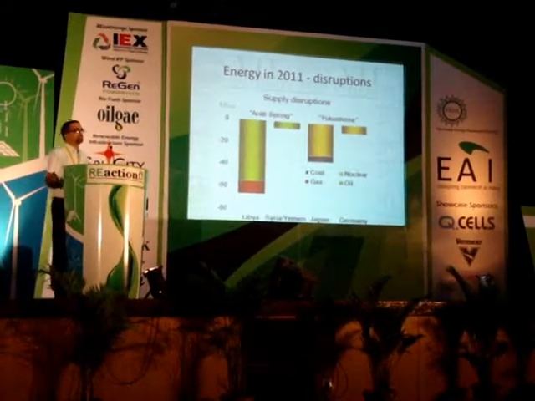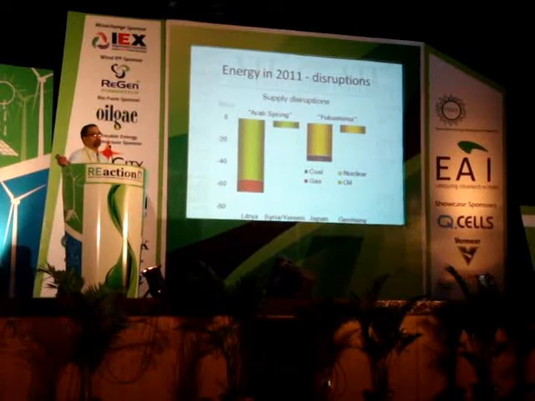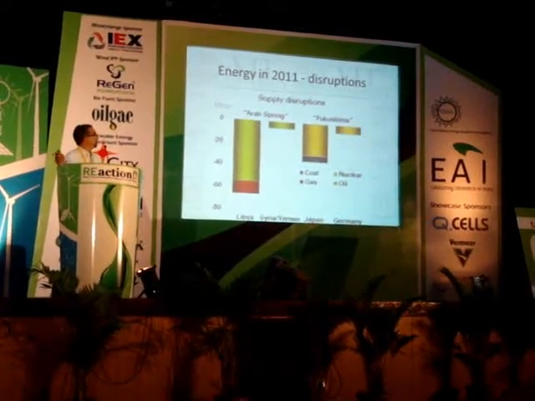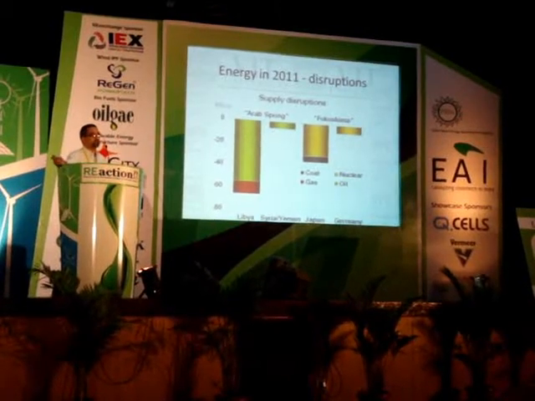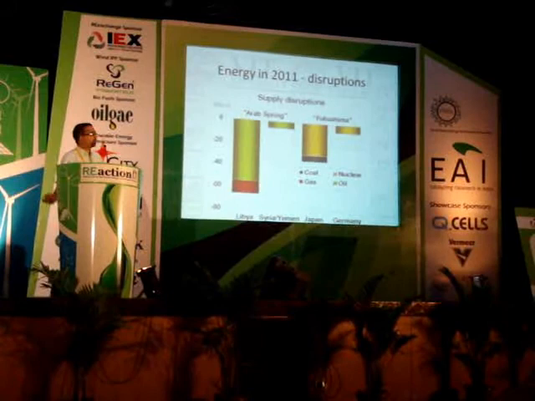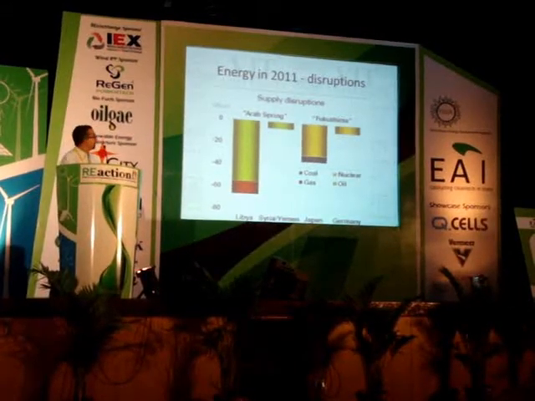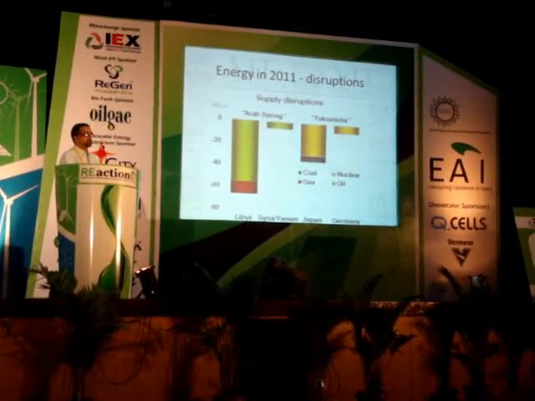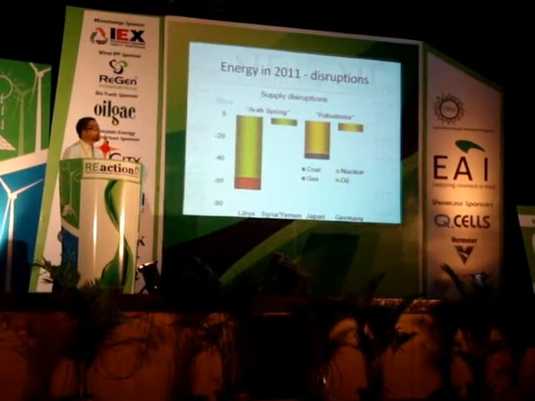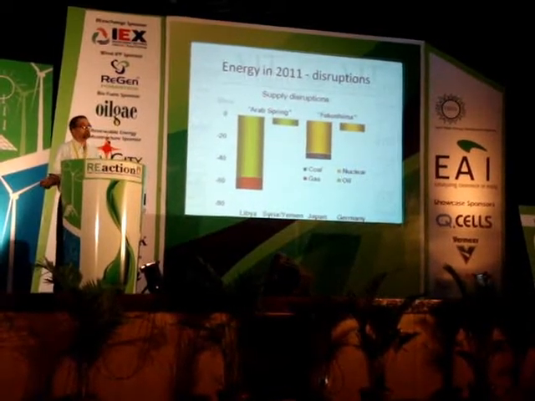Before I do that, part of my work, one of the things is we are faced with energy disruptions. So we already went through what is called the Arab Spring. These are just the disruptions in 2011 that I got from British Petroleum. Fukushima has also caused disruptions. Of course, it's only in Japan, but in the other cases we all face disruptions globally.